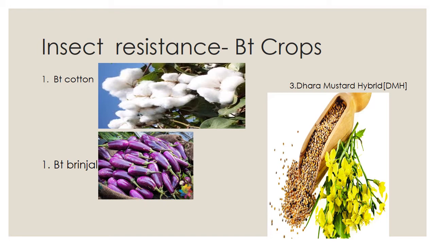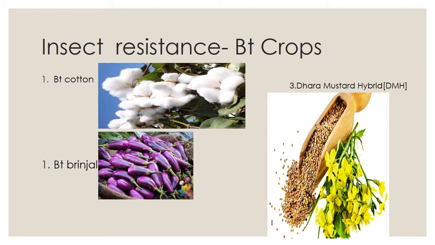First of all, for BT cotton, the 200 BT toxin genes are taken from Bacillus thuringiensis. Then the brinjal has a crystal protein gene isolated from the soil bacterium Bacillus thuringiensis. There, Agrobacterium is the mediator, like a vector. But here, what is that?